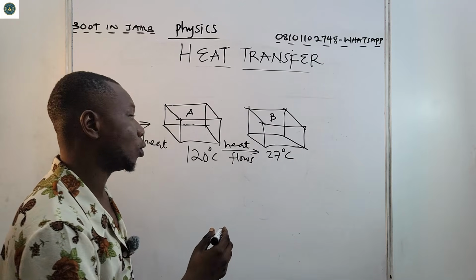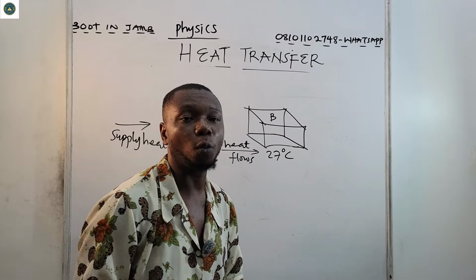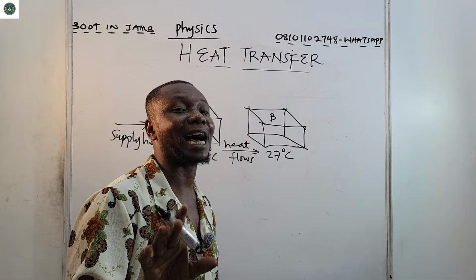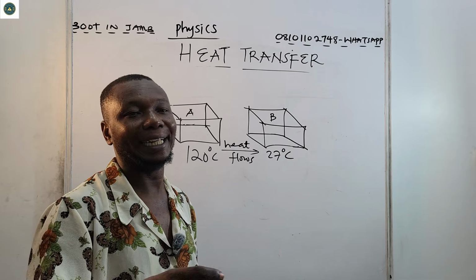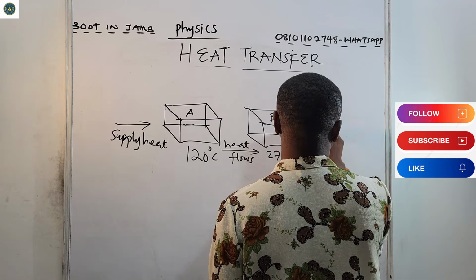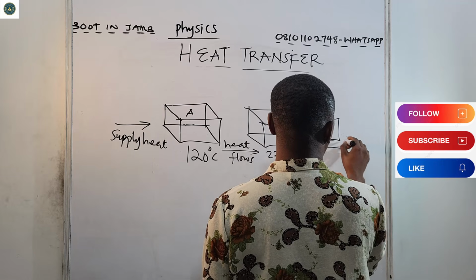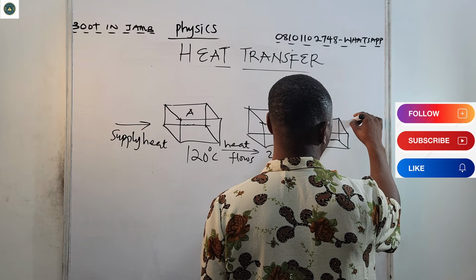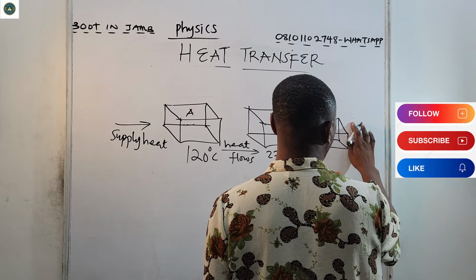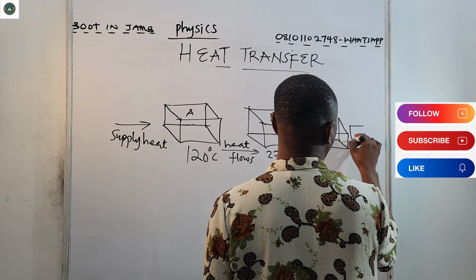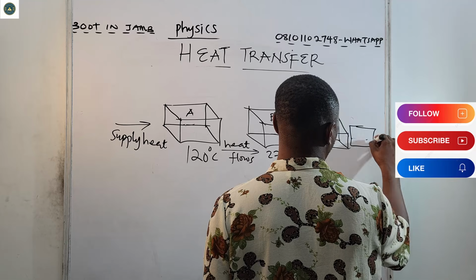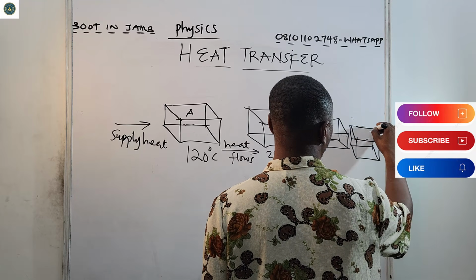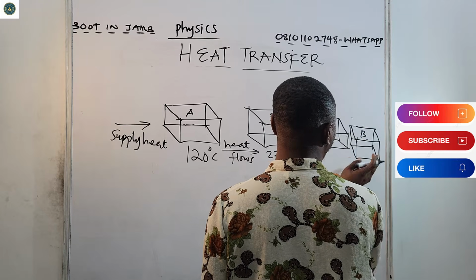Now, as time goes on, body A and body B have equal temperature. At that point, they are at what? Thermal equilibrium, heat equilibrium. So we can have blocks like this. If they are so close, we can have something like this. So A and B, they are now close.